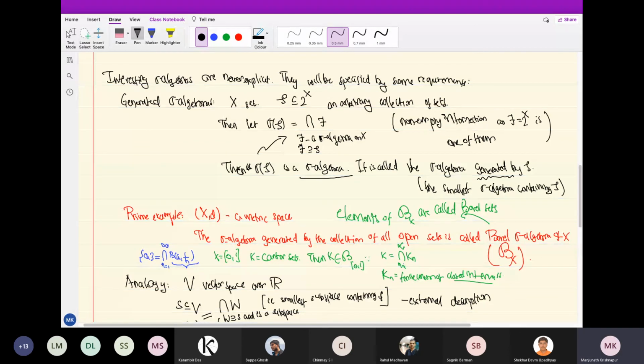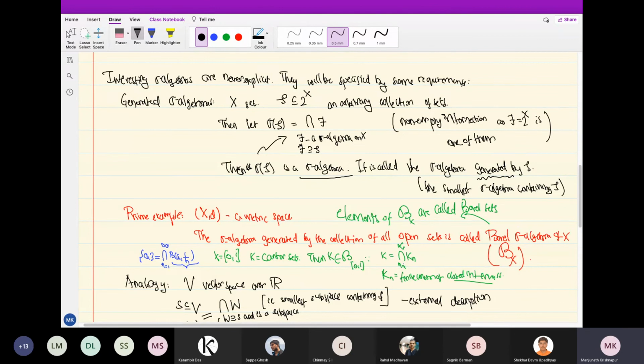Yeah, so that's what I can say. But you should know that all sorts of sets that you think of are there: compact sets, closed sets, countable intersections of open sets, countable unions of closed sets, all such things will be there.